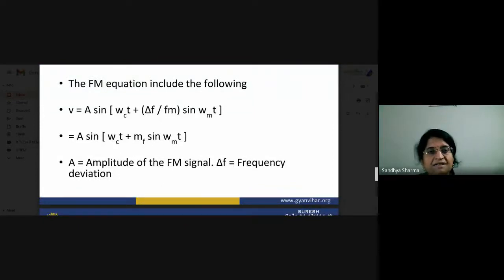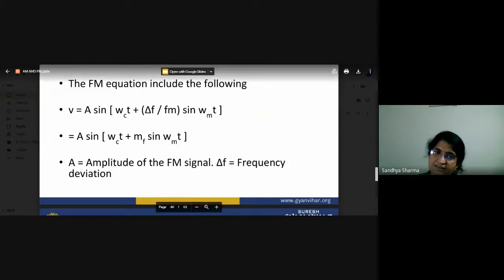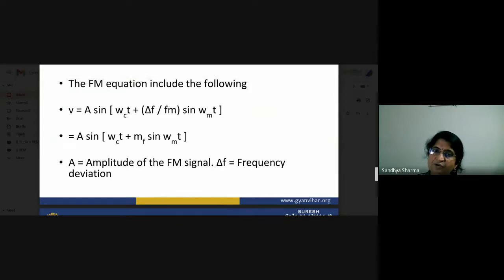So this is a basic equation: A sin(omega c t plus del f by Fm sin omega m t). Just see, this is the carrier signal frequency, this is the modulating signal frequency, and this del f upon Fm is the modulation index MF. A is the amplitude of our modulating signal.